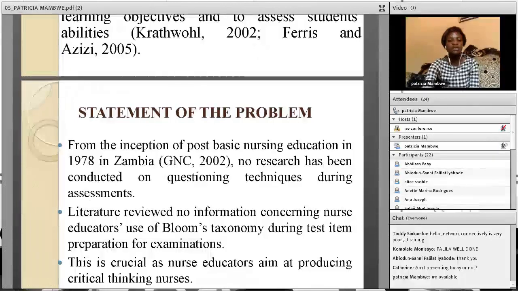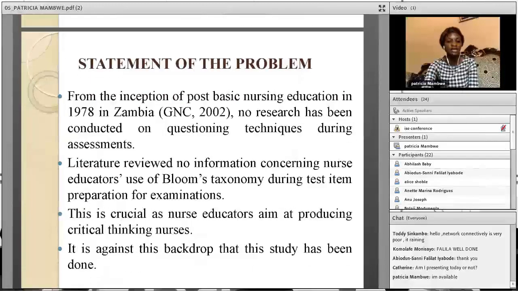So this Bloom's taxonomy consists of knowledge. The students should have the knowledge, should comprehend the knowledge, should be able to apply the knowledge to situations, analyze it, synthesize it, and be able to evaluate the patients as they go to the clinical area.